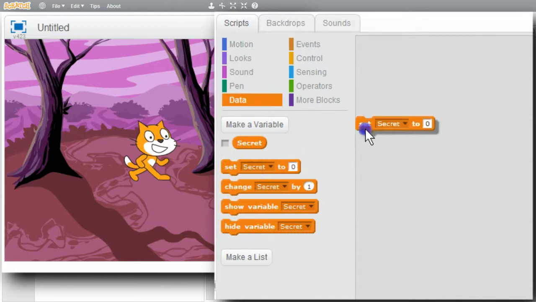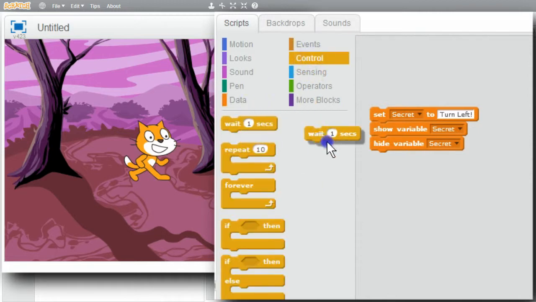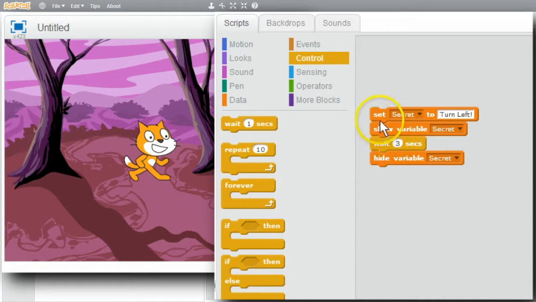I could set the variable to turn left, show the variable, and hide it. Go to control to show it for 3 seconds. Wait, change the 1 to a 3. Now I'll run it, and the secret appears for 3 seconds. That was easy. I'm finished with this Pico challenge. I encourage you to have some fun with the show and hide variable blocks.